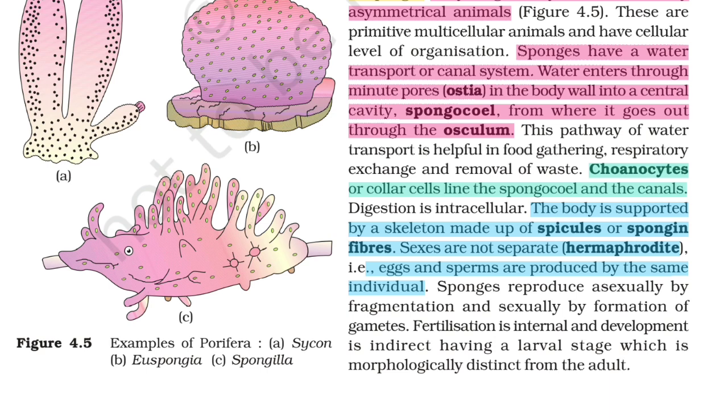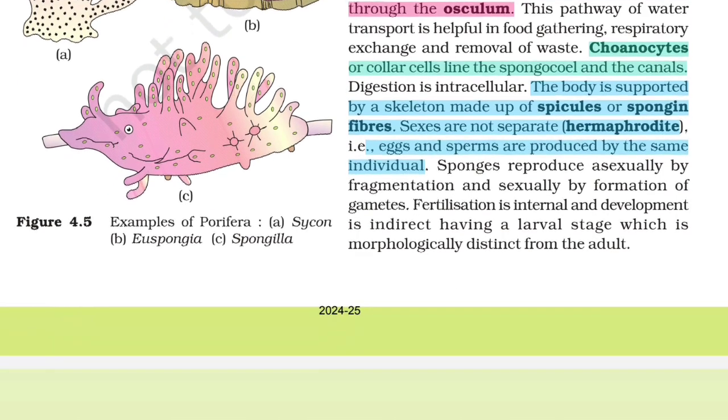Choanocytes or collar cells line the spongocoel and the canals. Digestion is intracellular. The body is supported by a skeleton made up of spicules or spongin fibers. Sexes are not separate; they are hermaphrodite. For example, egg and sperm are produced by the same individual. Sponges reproduce asexually by fragmentation and sexually by formation of gametes. Fertilization is internal and development is indirect, having a larval stage which is morphologically distinct from the adult.